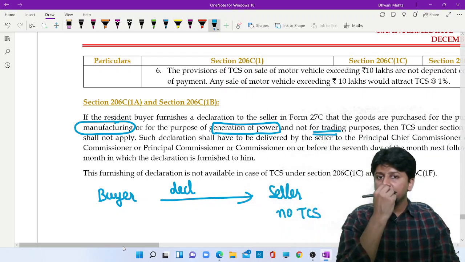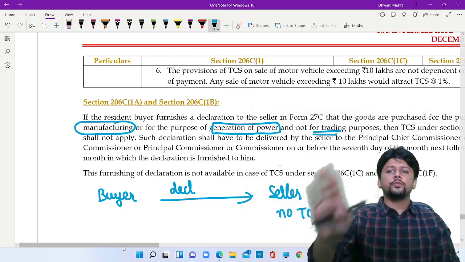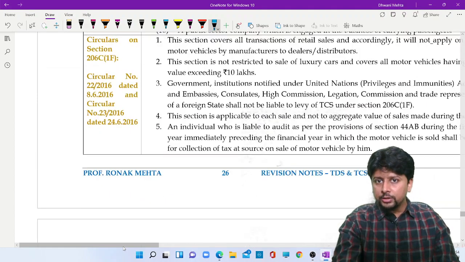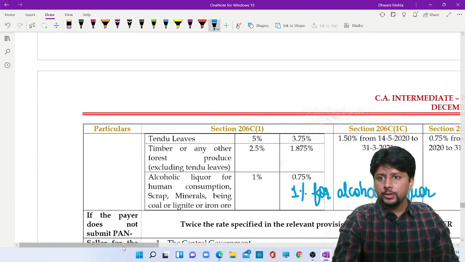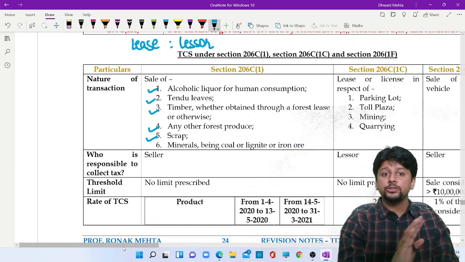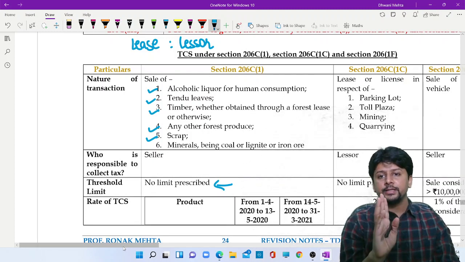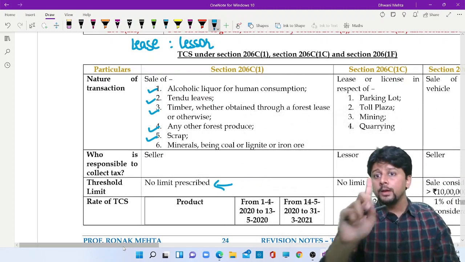The declaration has to state that these goods are not for trading purposes, they are for manufacturing purposes. Remember that for section 206C subsection 1, there is no threshold limit prescribed. Even if the sale value is as small as 5,000 rupees, tax will have to be collected at source by the seller.